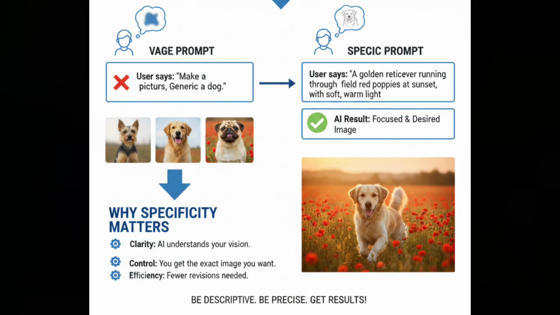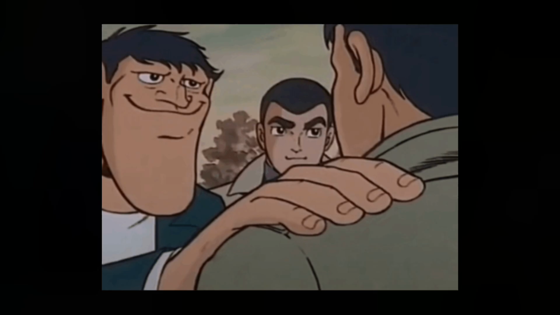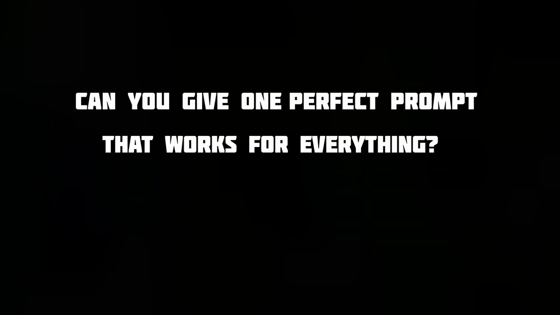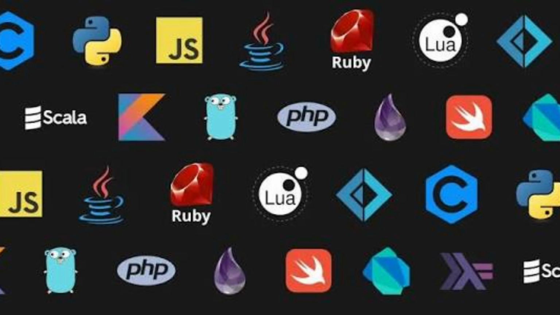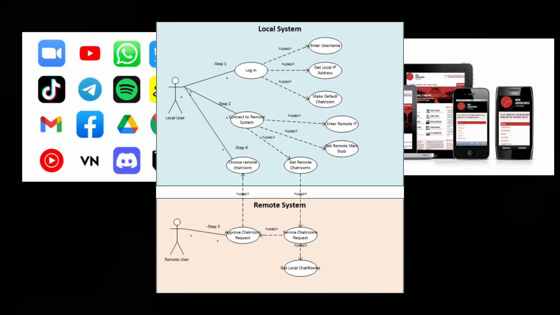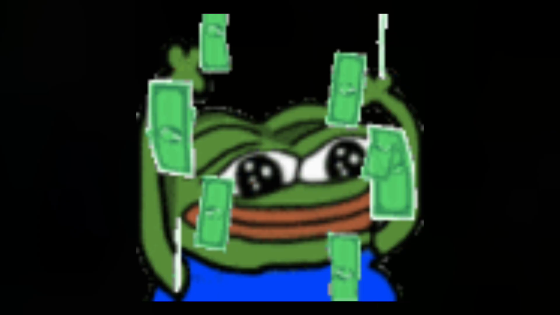That feeling, that's not the model being dumb. That's you being unclear. Which is fine. Everyone is unclear at first. This video is basically about that gap, and before someone comments, "Can you give one perfect prompt that works for everything?" No, there isn't. That's like asking for one programming language that works for every app, every scale, every use case, and also somehow makes your app profitable.